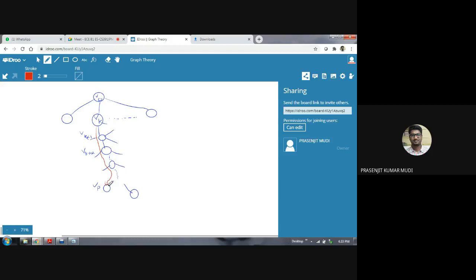Okay, so if that is the case, that all the adjacent vertices of VP are visited, then you have to stop that traversal at that vertex VP. So this is that kind of a vertex. It may be anywhere present in the graph. When you start your journey from VK, VP can be anywhere. Let's say this is here. Okay, that is written here.